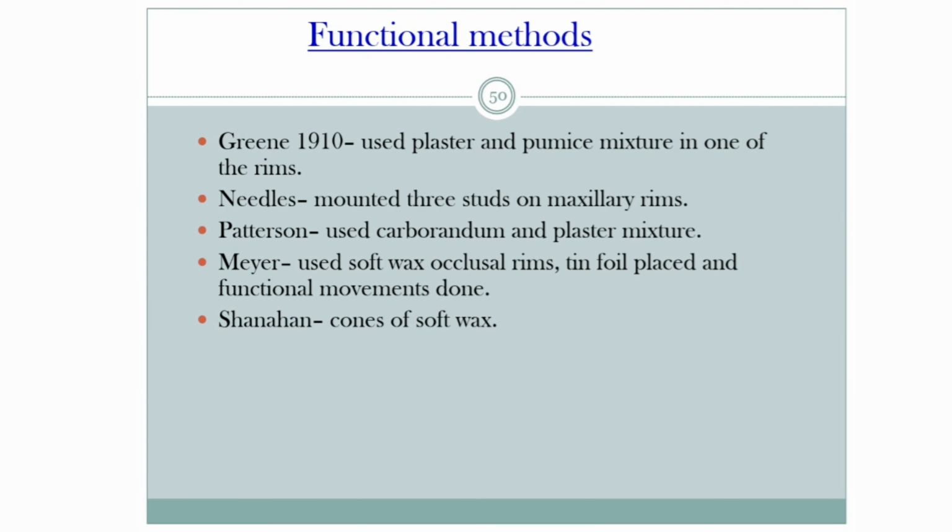In functional methods, Green in 1910 used a plaster and pumice mixture in one of the rims. Needles mounted 3 studs on maxillary rims. Patterson used a carborundum and plaster mixture. Mayer used soft wax occlusal rims, tin foil was placed and functional movements were done. Shanahan used cones of soft wax.